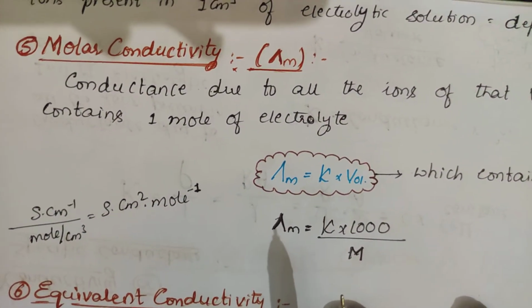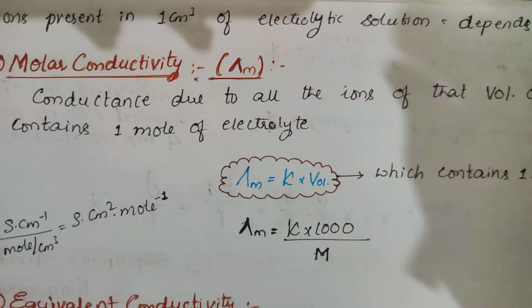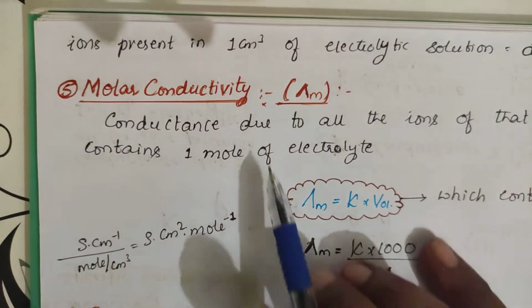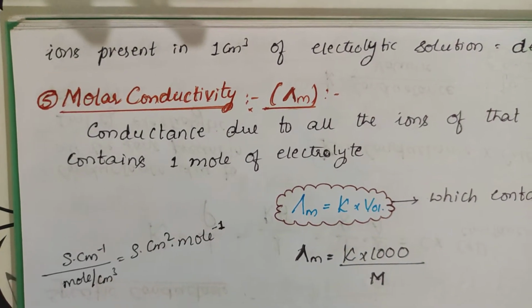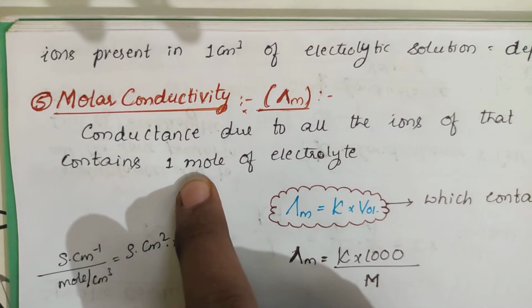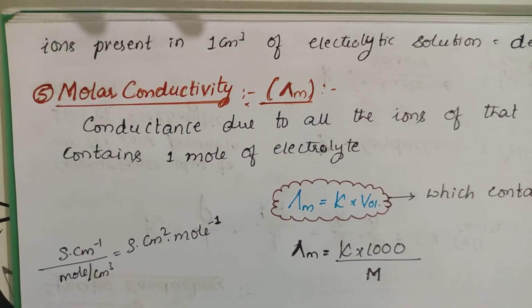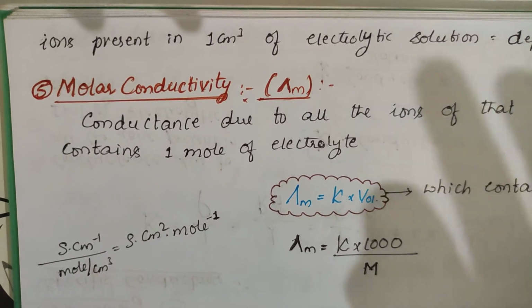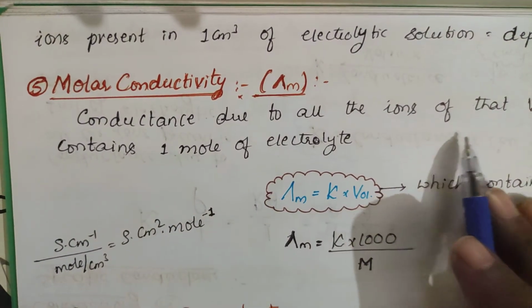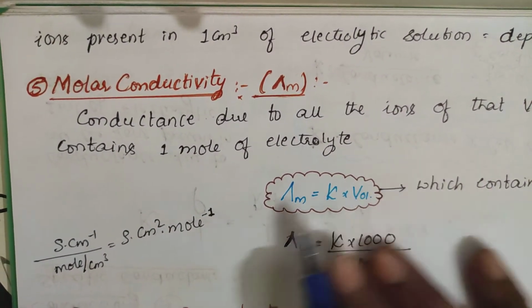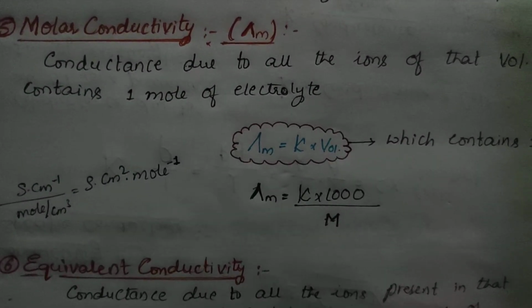And the next term is molar conductivity. It is nothing but the conductance due to all ions of that volume of the electrolyte which contains 1 mole of electrolyte. You take 1 mole of electrolyte; then you will have some conductance. You don't know the volume. The conductance due to ions you are getting from 1 mole of the solute. Whatever conductance is present for 1 mole of electrolyte is called molar conductivity.